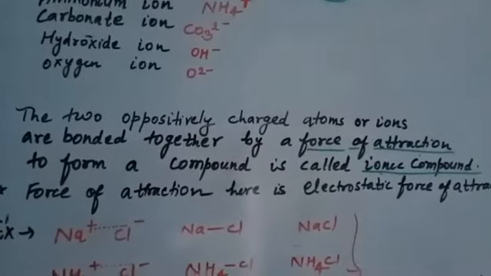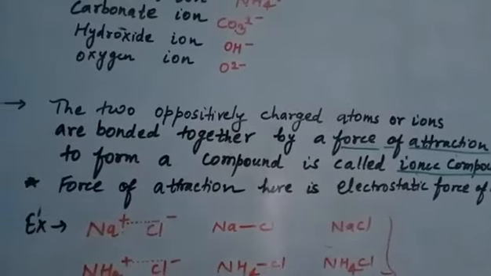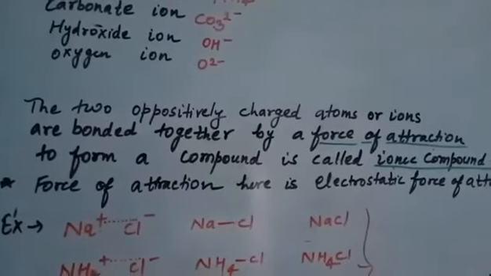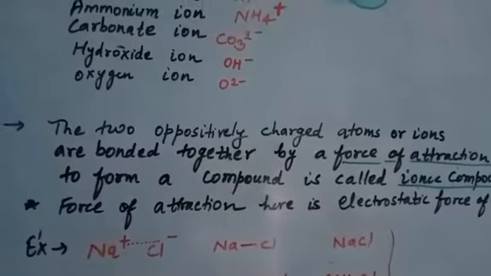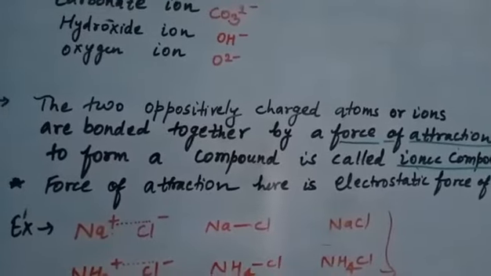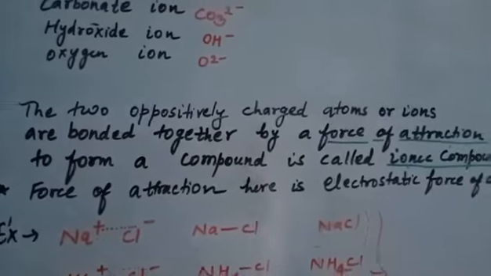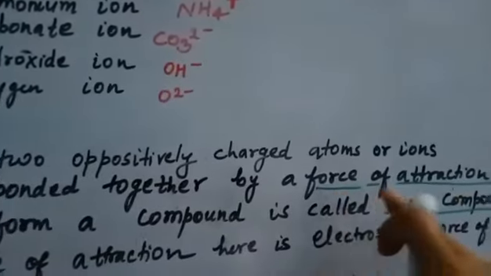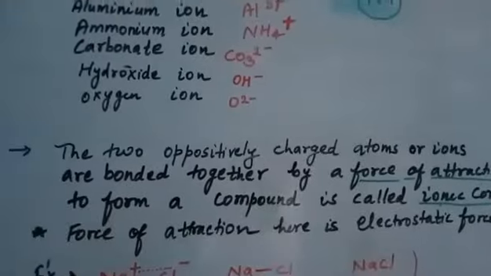So what it is telling us, ionic compounds are formed by combining two opposite charge atoms or two opposite ions by a force of attraction between them.